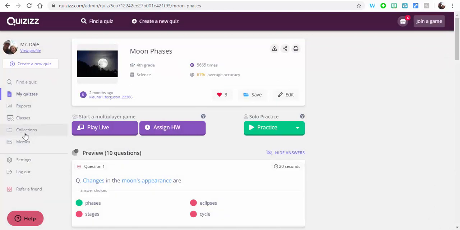But now what I'd like to do is a multiplayer game. So I want to play this live. What I can do is go ahead in and hit play live. However, one thing to point out, if you want, you can go ahead in and edit something. If you know there's some things you want to remove, just go in and edit. Maybe you don't want them to have 20 seconds. You can go in and edit, change that if you'd like to.